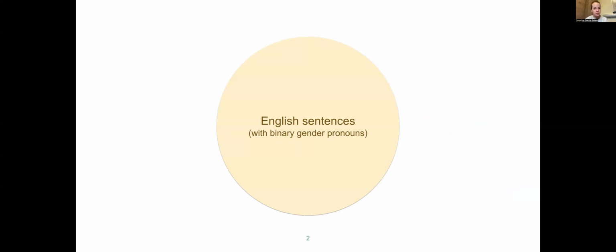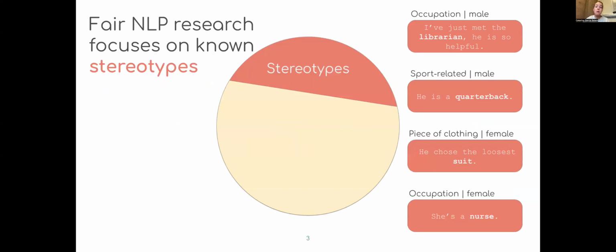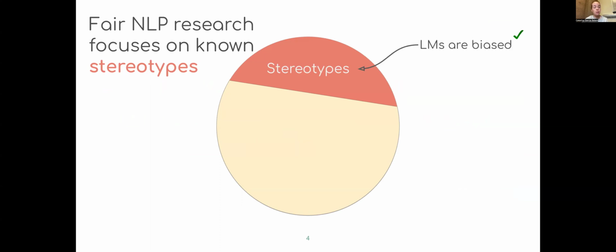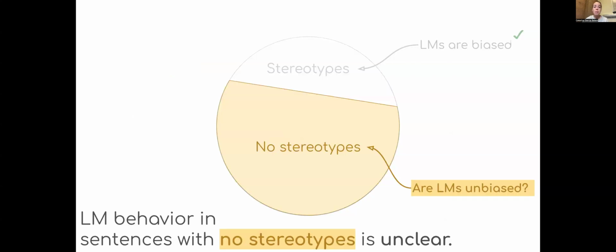Prior work has focused on a subset of these sentences, proposing numerous benchmarks that target undesirable harms and stereotypes like those related to occupations. And while these benchmarks have enabled remarkable progress in terms of identifying and mitigating gender biases within current state-of-the-art models, model behavior remains largely unknown in this larger subset of English sentences.